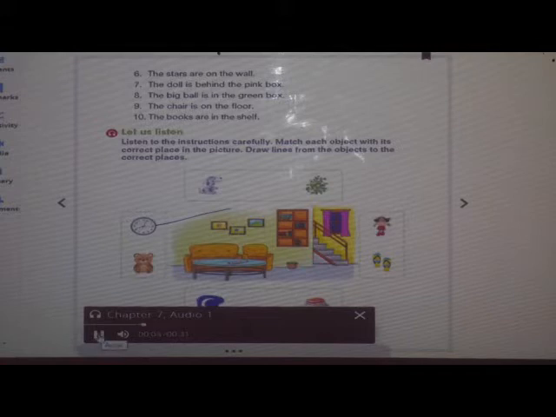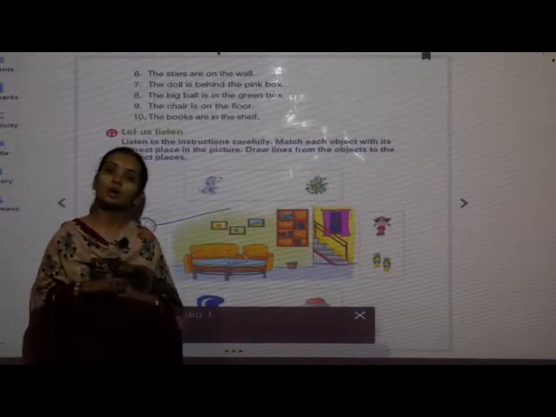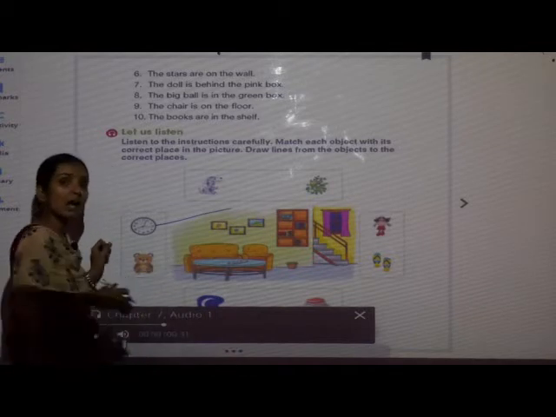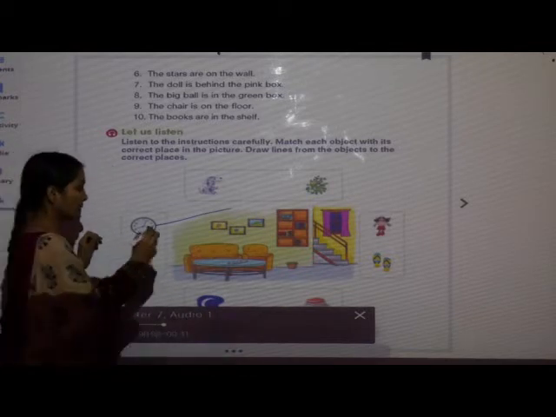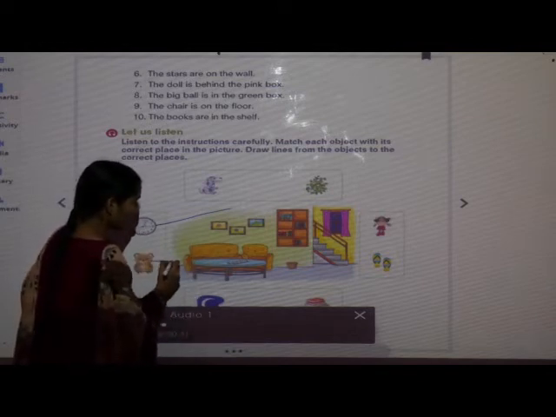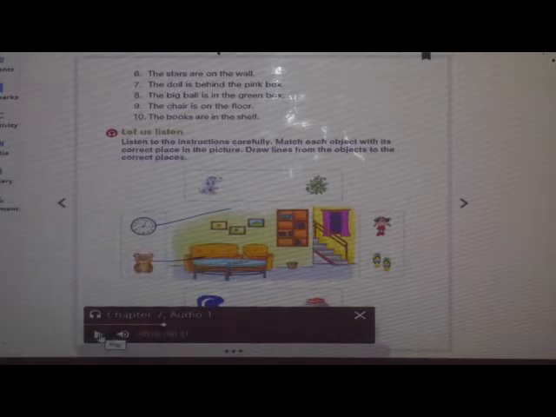Then place the teddy bear on the sofa. Now, we have to place the teddy bear on the sofa. Where is the sofa? This is the sofa. And where do we have to place the teddy bear? Yes, we have to place the teddy bear on the sofa. This is the sofa, and here we have to place the teddy bear, isn't it?